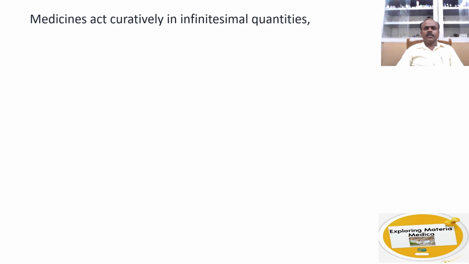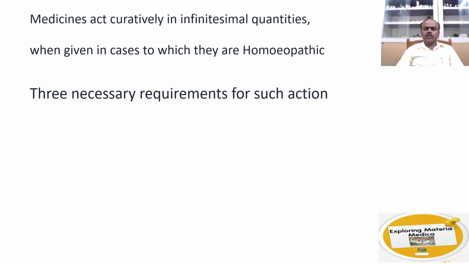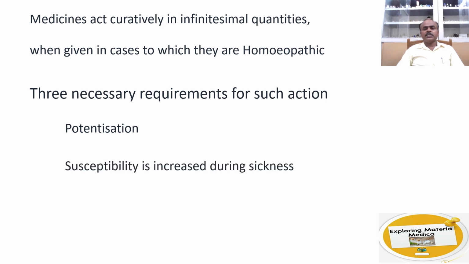Medicines act curatively in infinitesimal quantities when given in cases to which they are homeopathic. So to bring about a curative action, the medicine that is selected should be homeopathic. What are the three requirements for such an action? The first one is that it should be potentized. That is, it is dynamic in nature, as our vital principle is dynamic in nature. The susceptibility is increased during sickness, so a potentized drug in a low dose is enough to bring about reaction. And the selection of the drug should be based on the law of similars. So a similar remedy is required to bring about such an action.